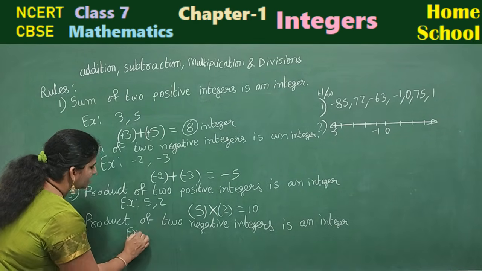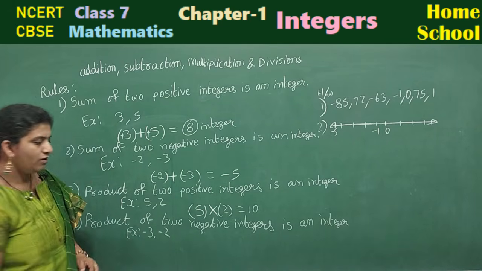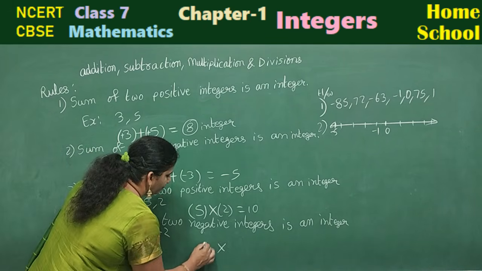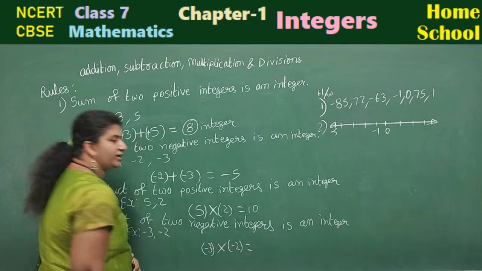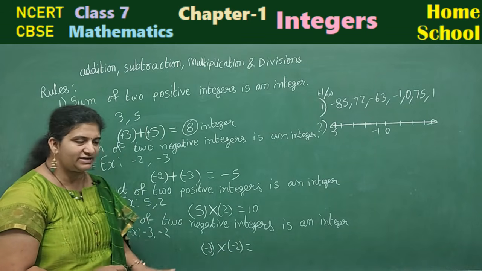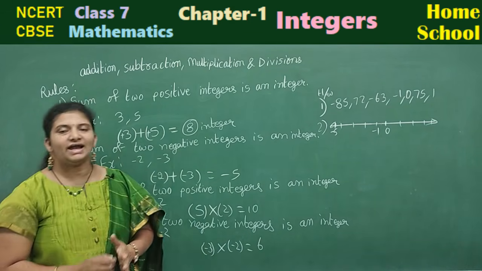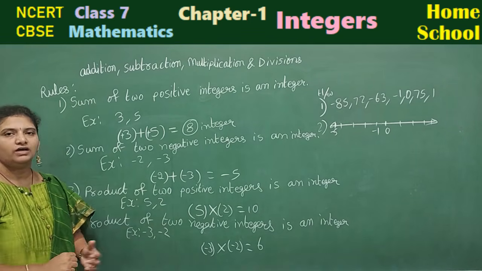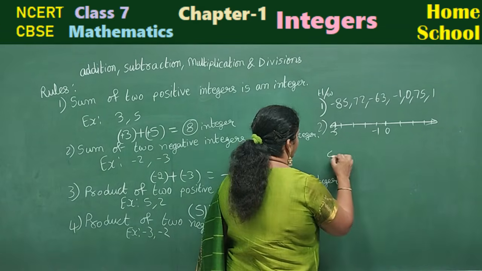Let the two numbers we take be minus 3, minus 2. Product: minus 3 into minus 2 is equal to what? Minus into minus, it will be plus. 3 2s are 6. Plus 6, that is also an integer.